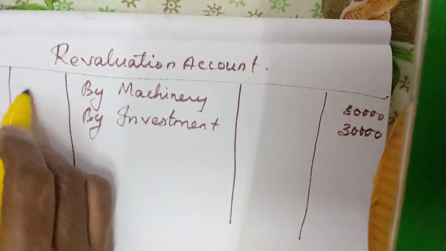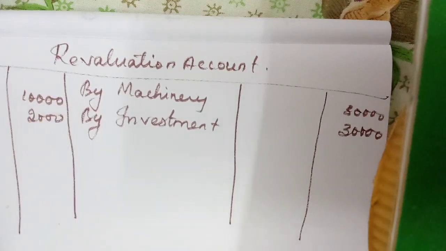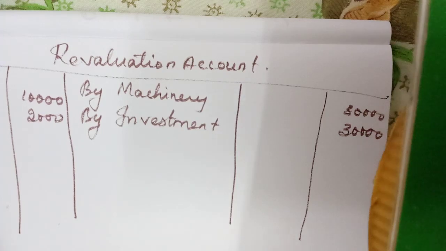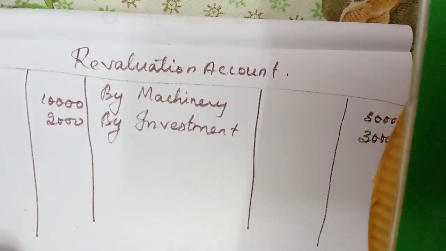Furniture 10,000, provision 2,000. Then to profit on revaluation transferred to partners' capital accounts: Chandru's capital, Vishal's capital, Ramanan's capital account.